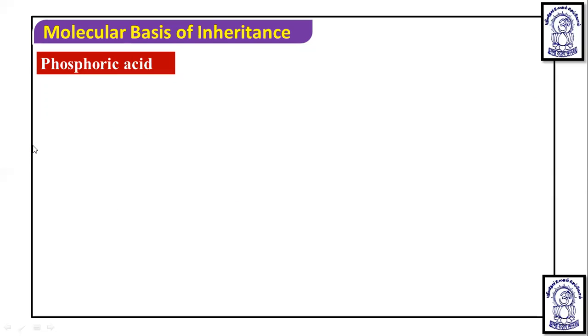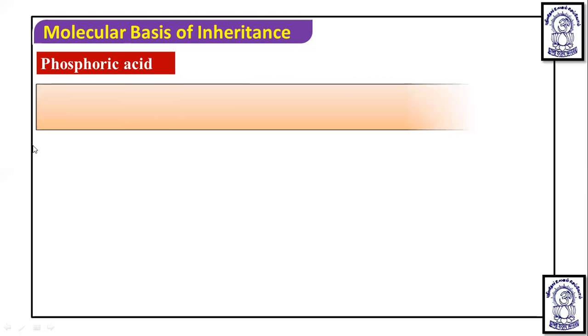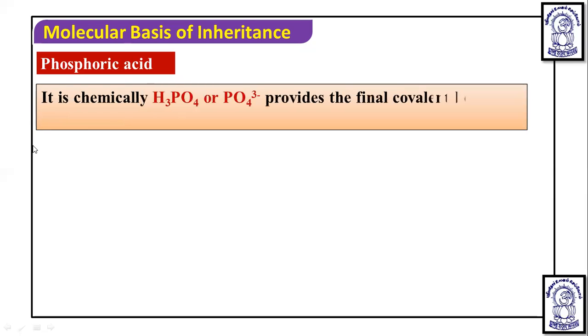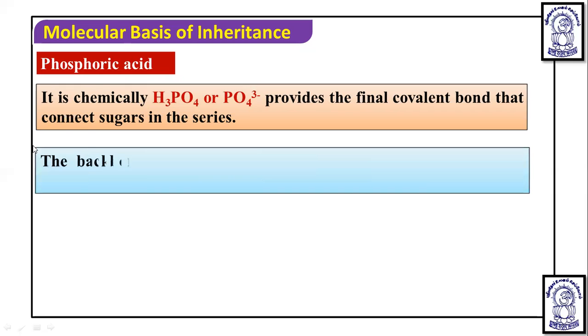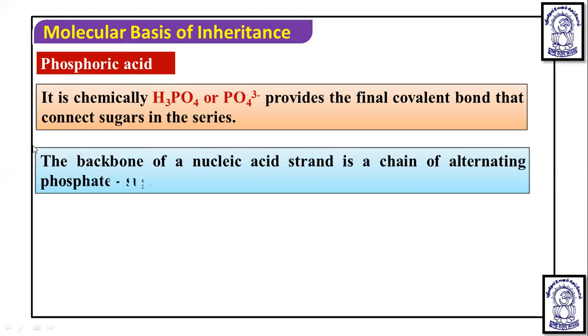Now, dear students, apart from the nitrogenous base and pentose sugar, which we have discussed, phosphoric acid is found in the polynucleotide chain or DNA. It is chemically H3PO4 or PO4 3 minus, and it provides a phosphodiester covalent bond that connects sugars in a series. In a DNA strand, the nitrogenous bases protrude inward like this, but the sugars are linked to each other in a series by this covalent bond, by the use of phosphoric acid.